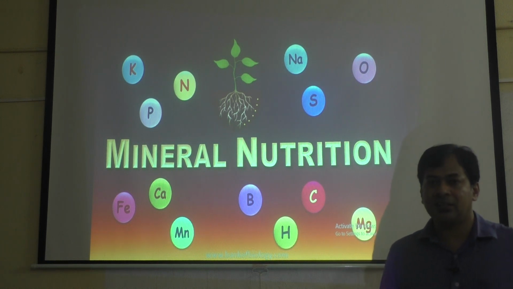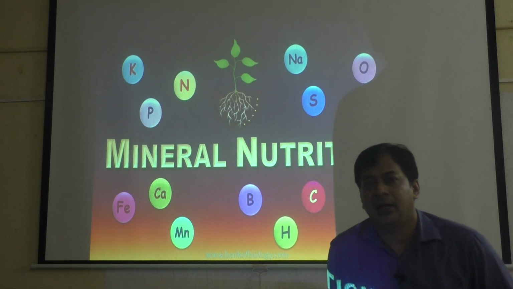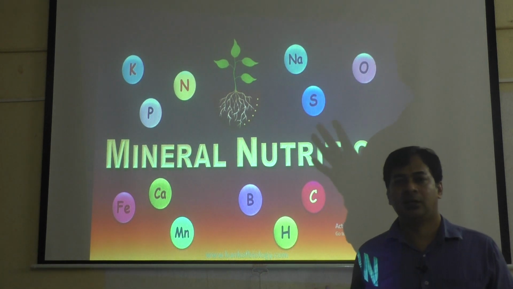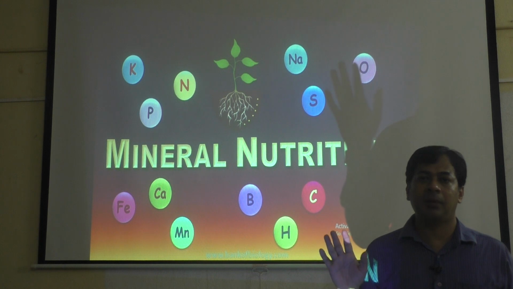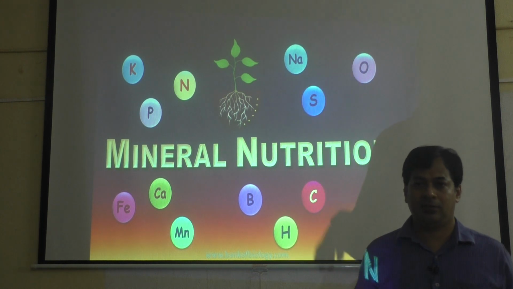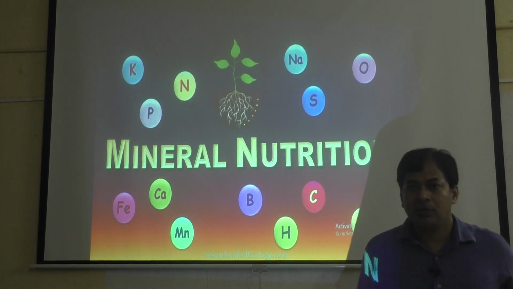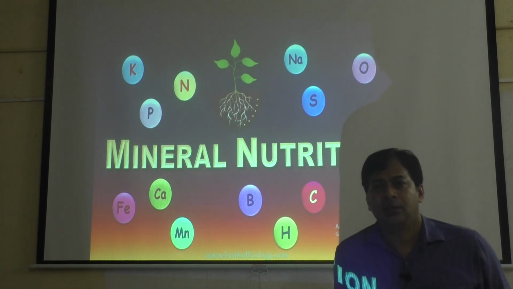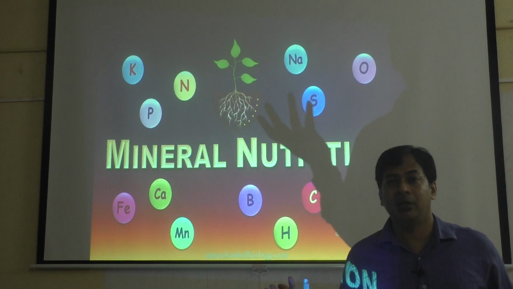And the surprising fact is that one single plant doesn't require all the minerals. Mineral requirement will differ from plant to plant. For example, wheat may require 4 to 5 minerals, rice may require 7 to 8 minerals.